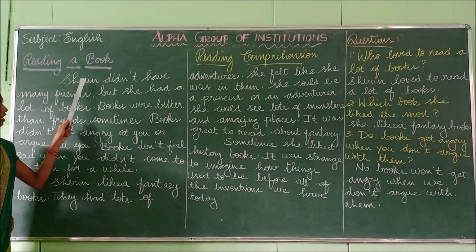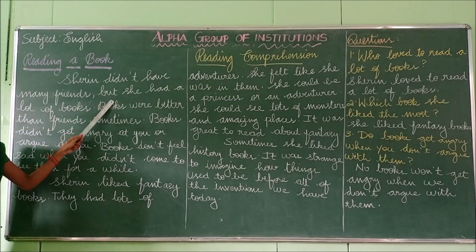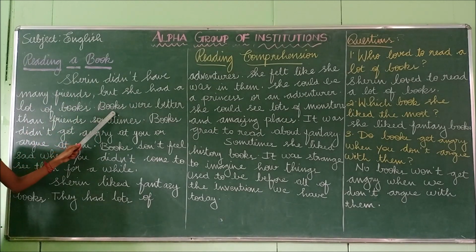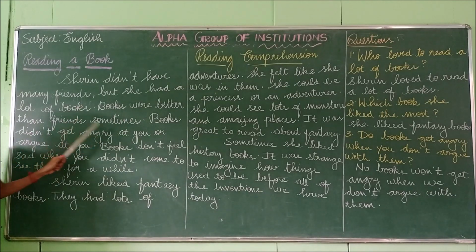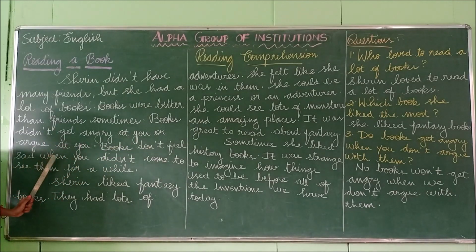We'll read it once again. Sherin didn't have many friends, but she had a lot of books. Books were better than friends sometimes. Books didn't get angry at you or argue at you. Books don't feel sad when you didn't come to see them for a while. Have you understood this first passage? Shall we move on to the next one?